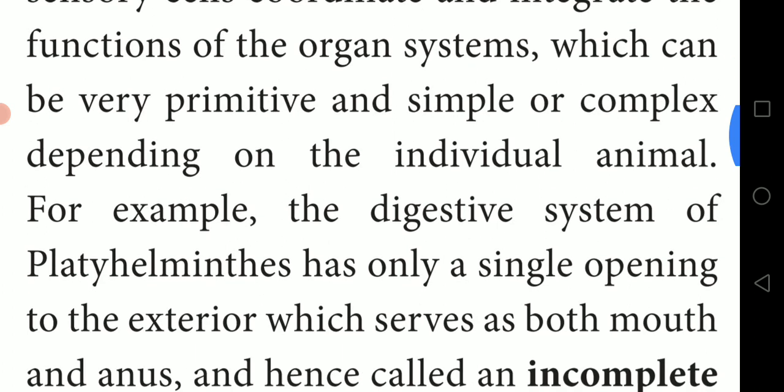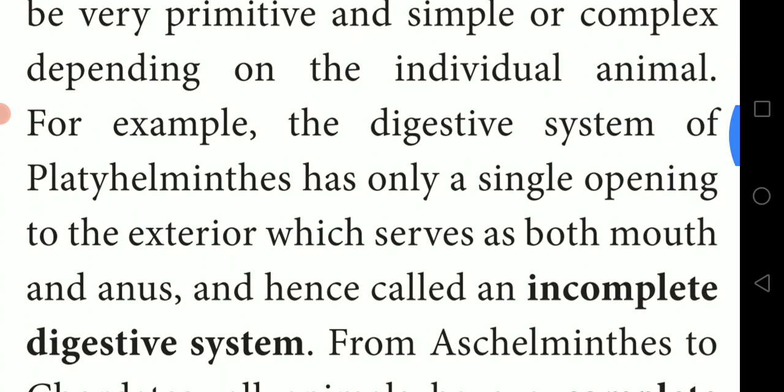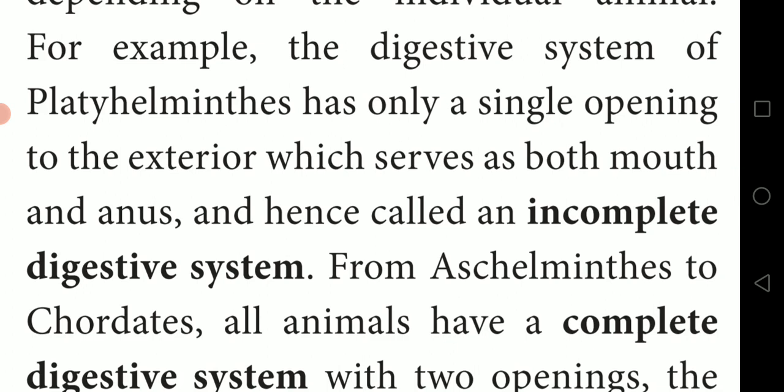For example, the digestive system of Platyhelminthes has only one single opening to the exterior. These animals have only one opening to send out as well as to receive food, which serves as both mouth and anus, and hence it is called an incomplete digestive system, because they don't have a proper digestive system.